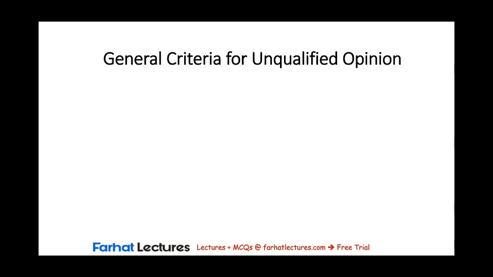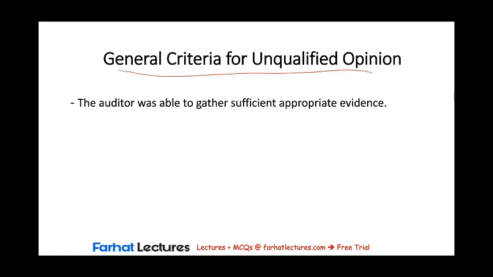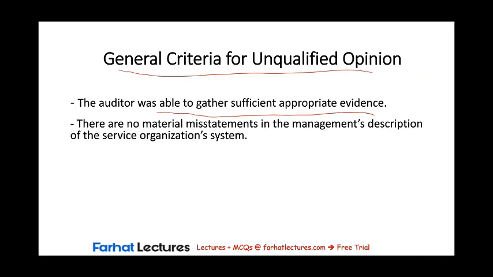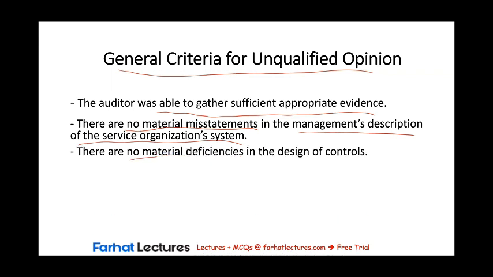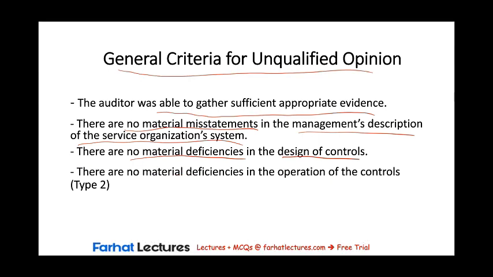First, let's start with a quick reminder of the general criteria for an unqualified opinion. The first condition is that the auditor was able to gather sufficient appropriate evidence. The second condition is that there are no material misstatements in the management's description of the service organization system. Third condition is that there are no material deficiencies in the design of controls. And the last condition is that there are no material deficiencies in the operation of the controls, which is relevant for the Type 2 report only.